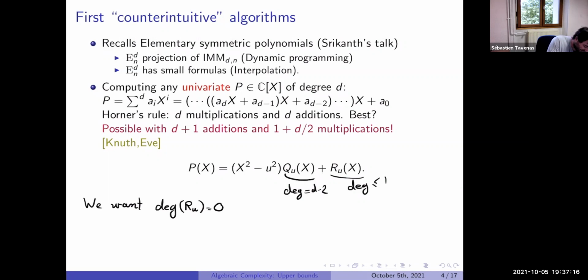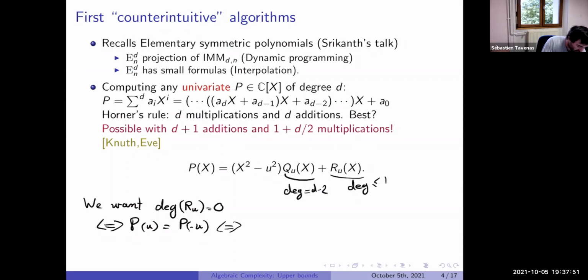We can notice that this is equivalent to taking u such that P of u equals P of minus u. The reason is that for this part, x squared minus u squared vanishes at u and minus u, so everything cancels, and we have P of u equals R of u, and P of minus u equals R of minus u. R is an affine line, so if there are two values which are the same, it means it's a horizontal line, so R is constant.